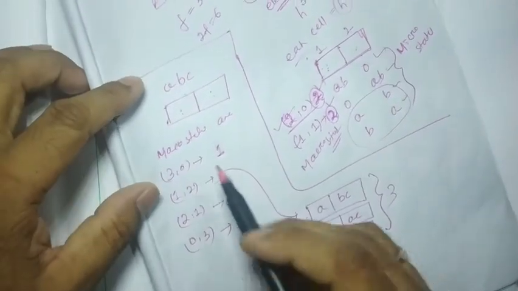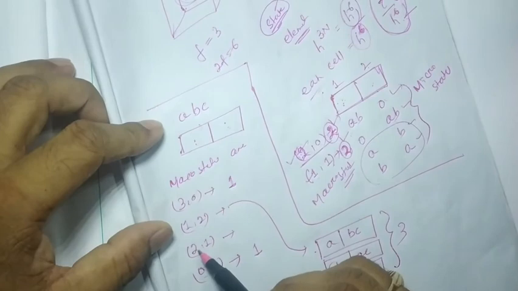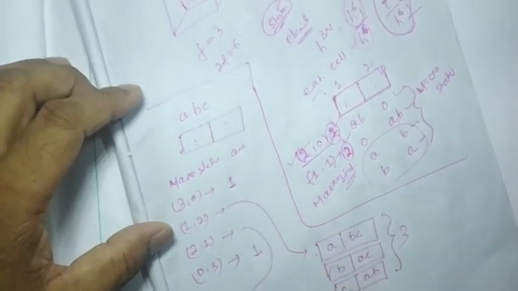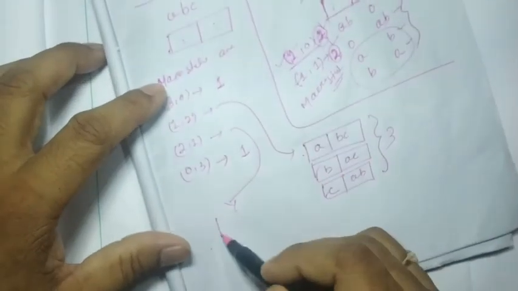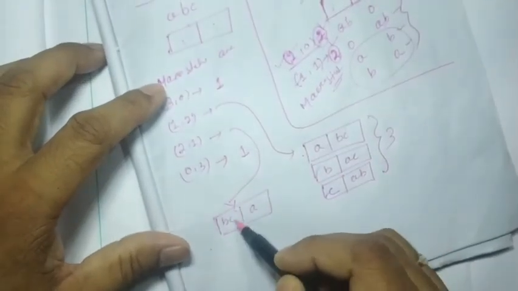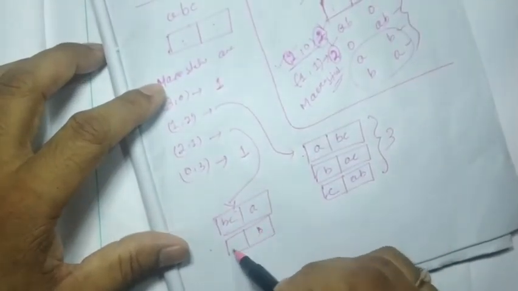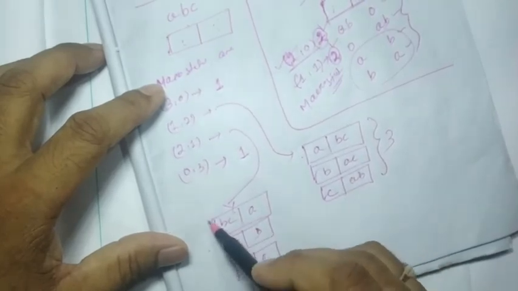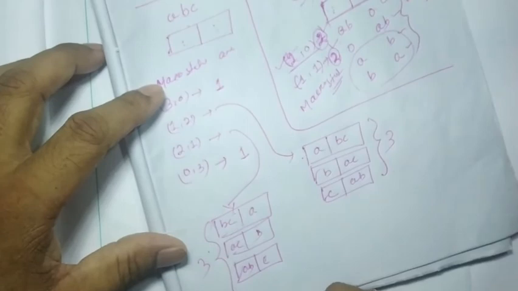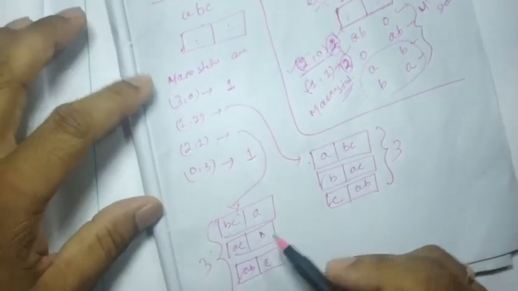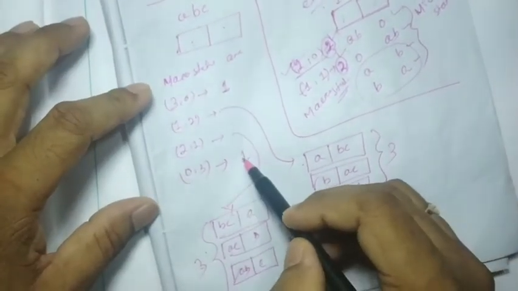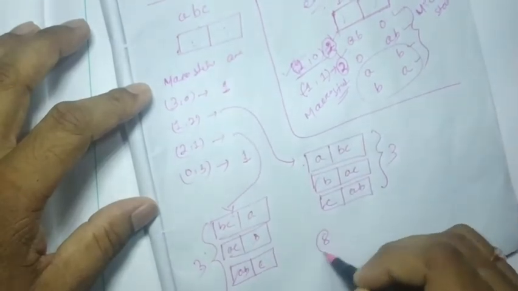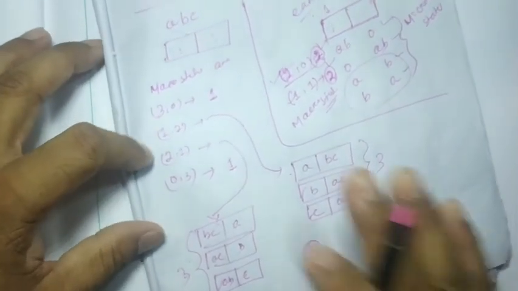Likewise, the first compartment will contain 2 particles and the second will have 1. The possible number of ways will be how much? You just see here, A, B, C, B, A, C, and C, A, B. The possible number of ways is 3. So the total number of microstates we found is 3 plus 3 plus 1 plus 1, 8.